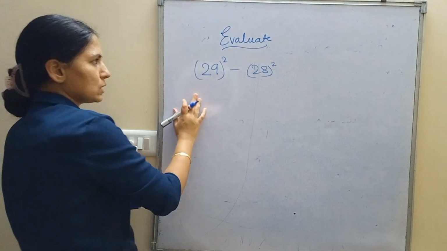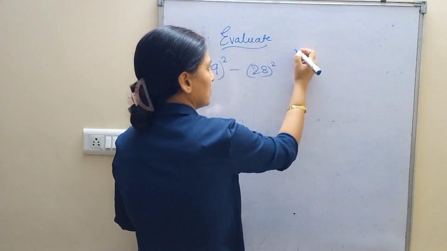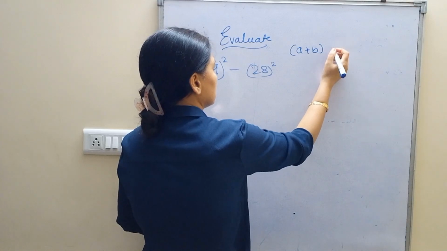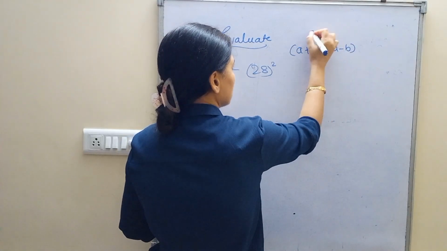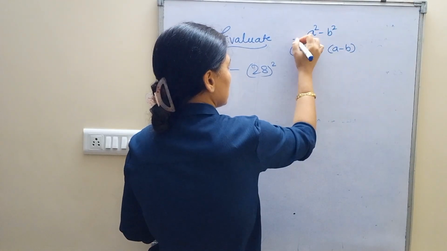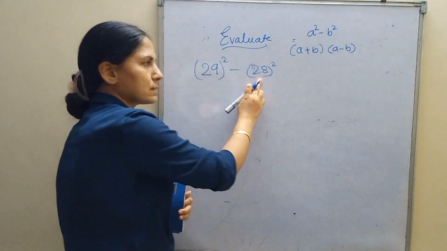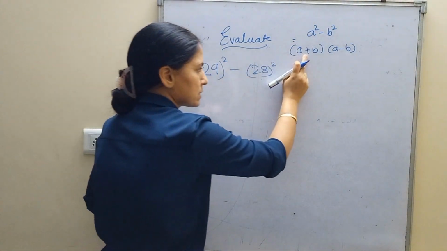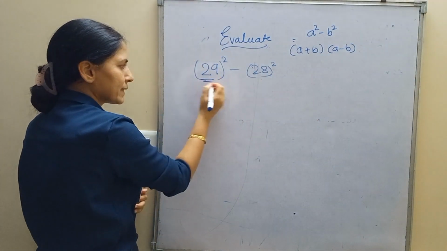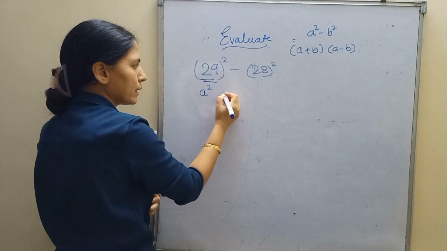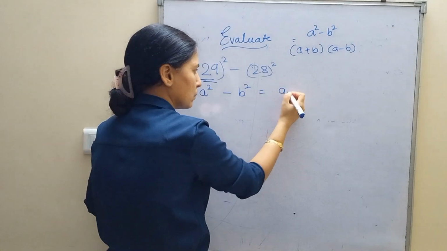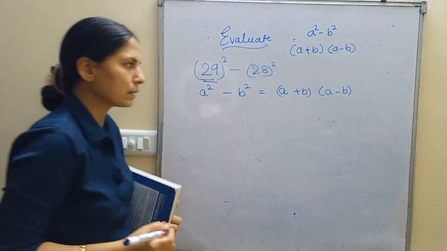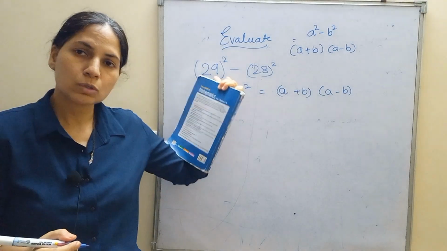No. See, you have to know a formula: A plus B, A minus B, which is A square minus B square. This is your A square and this is your B square. A square minus B square is A plus B in one bracket, A minus B in the other. Children, this is the formula, we will substitute in it.